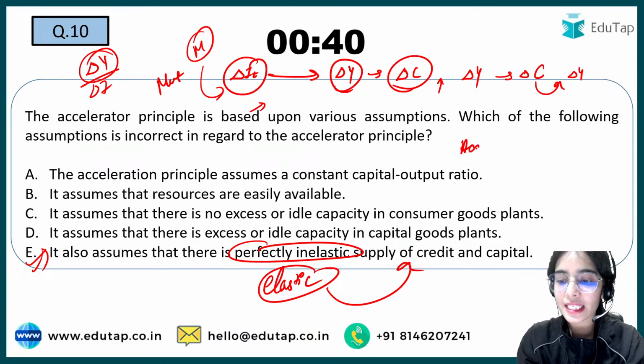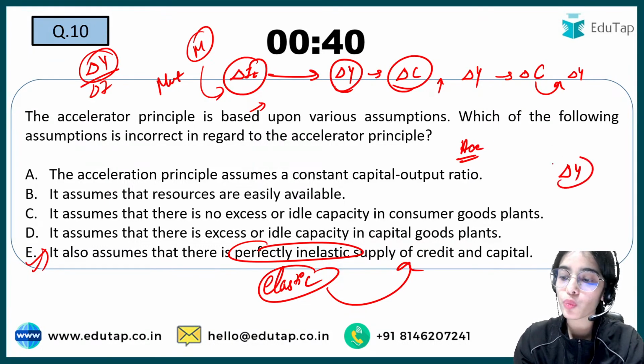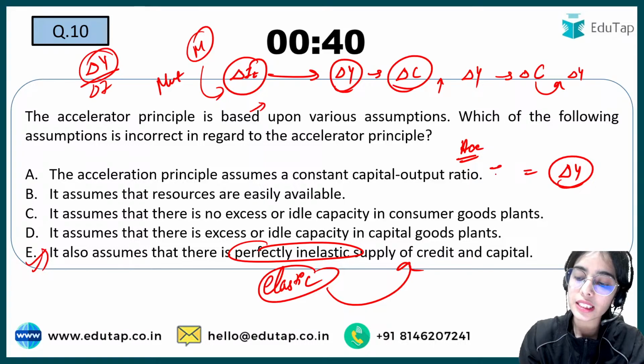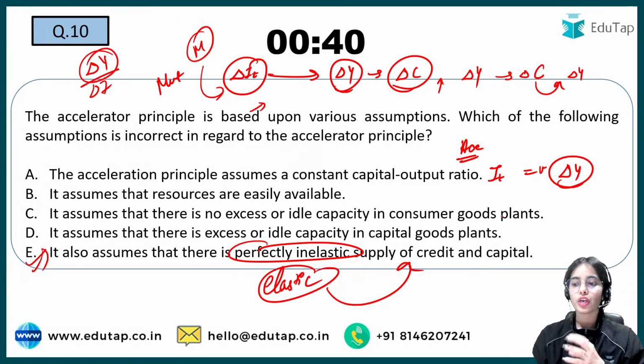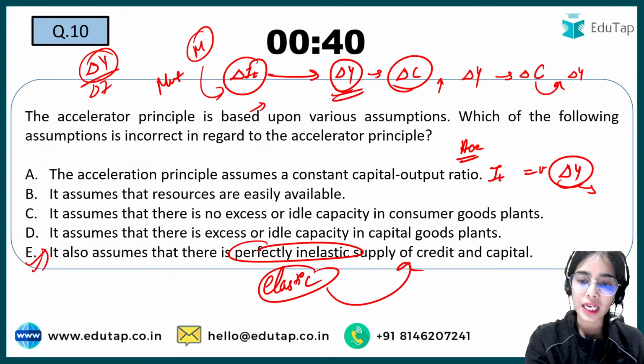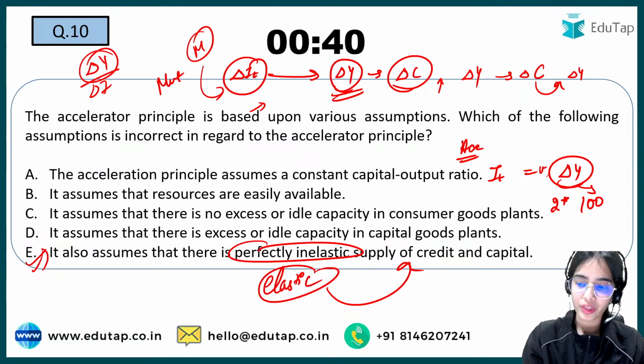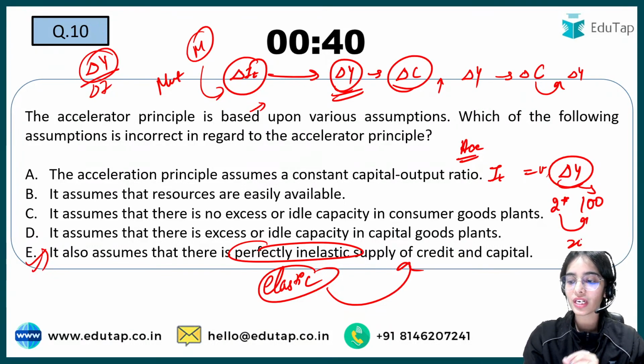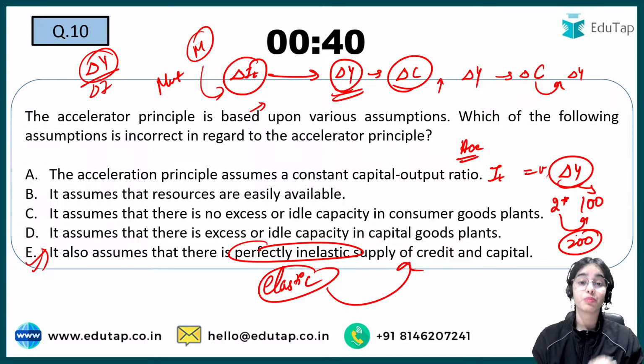The accelerator principle is saying that if you want to increase your income, first increase the investment depending upon the capital output ratio. So if you want to increase your income by 100 crores and the capital that is required is 2 per unit, that means you will need 200 crores of investment first of all.